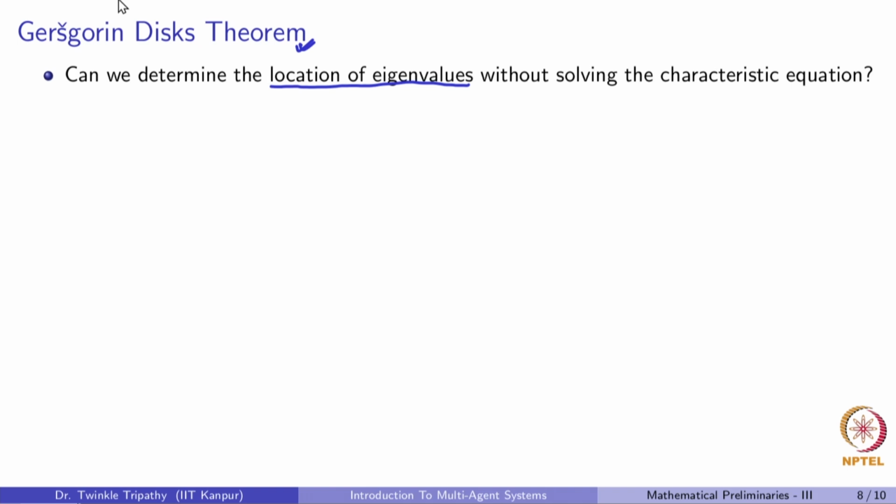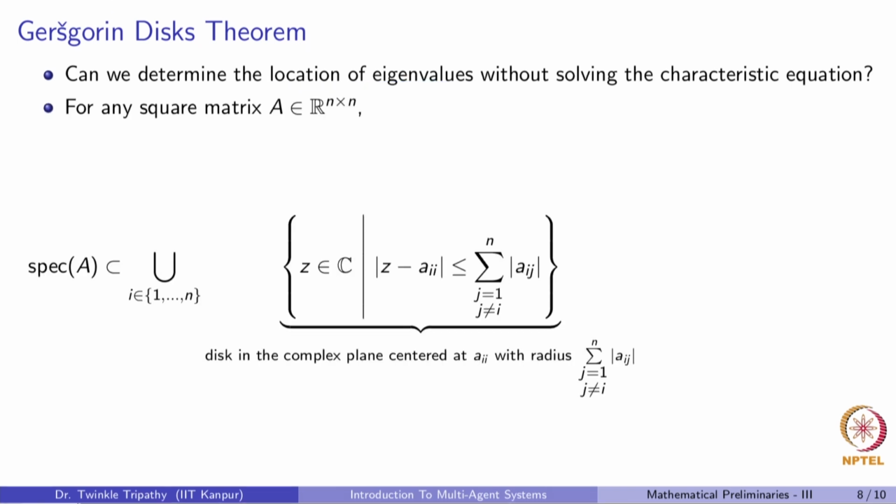Let us see how the Gershgorin theorem goes. It says that we start with any square matrix A of size n cross n, which is real valued, and the spectrum of A is contained in the union of n disks, where each disk is given by this.